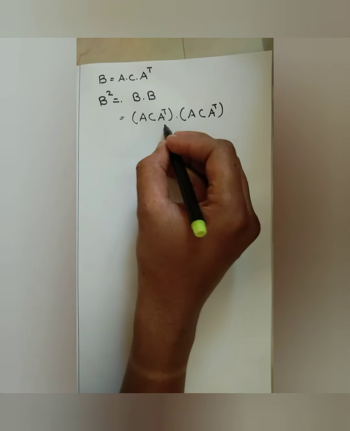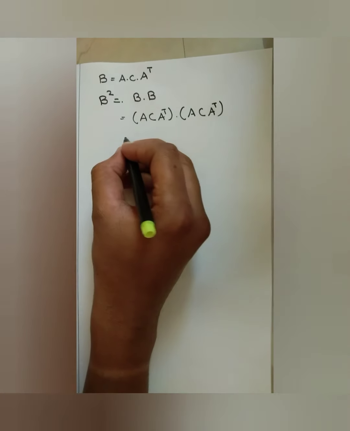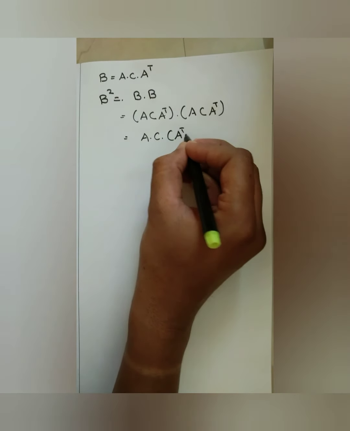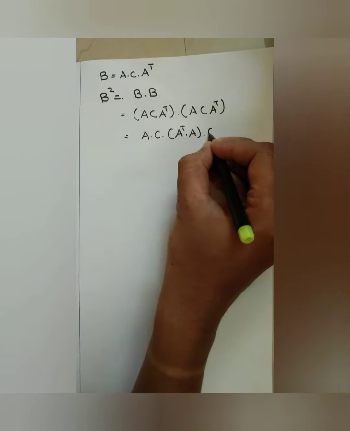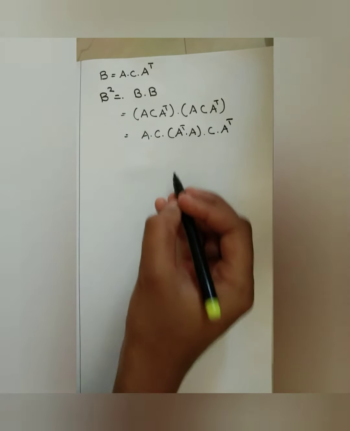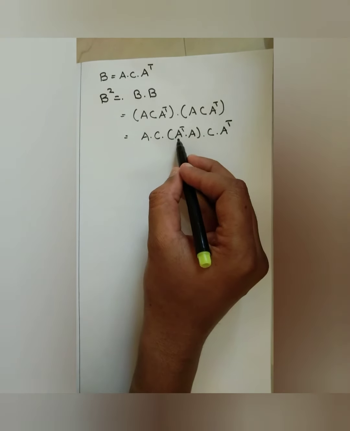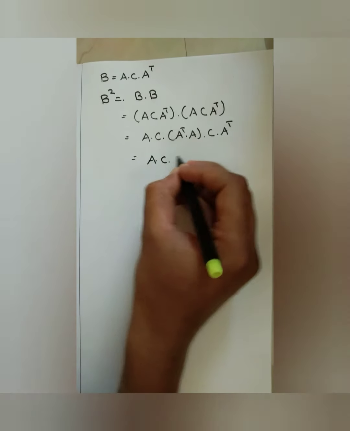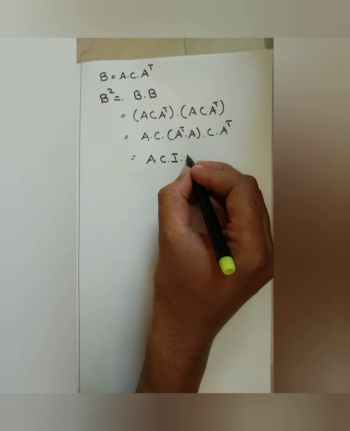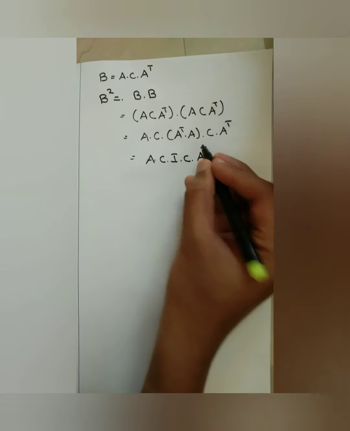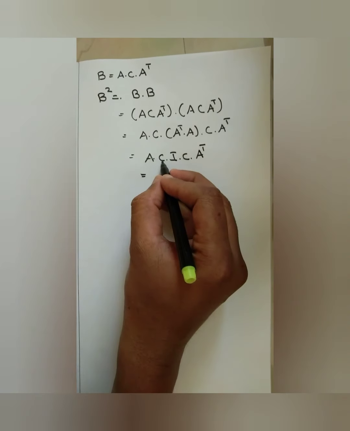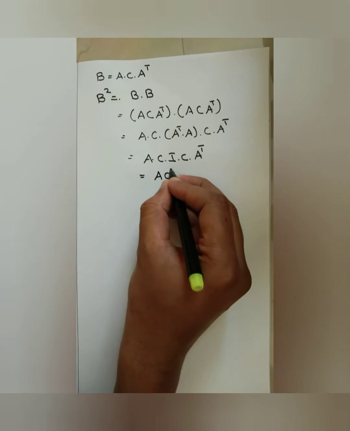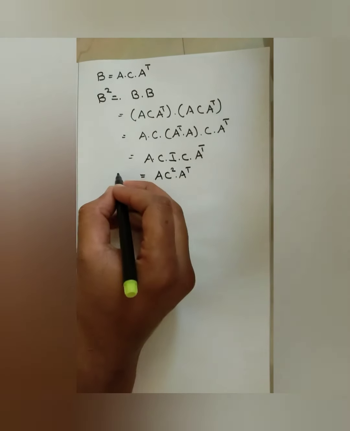By the associative law, combine this A transpose into A. I will get A C A transpose A C A transpose. Before, we derived A transpose into A is equal to I. So A C I C A transpose. My C into I is C, and C into C is C square. So A C square A transpose. This is my B square.